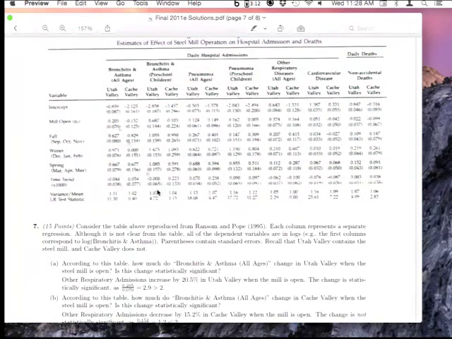One thing that I think we've mentioned at various points, but if not, certainly I'll mention it again now, is that if you have a case where your dependent variable, the outcome, the y variable, is in logs, so what they're doing is basically taking the number of bronchitis and asthma admissions and then taking the log of that and running the log of that on their x's, then when you see a coefficient on an x in that regression, you can interpret it as giving you the percentage change in the outcome. So in this particular case, since it says specifically in the setup that the dependent variables are in logs, you can interpret this 0.205 coefficient as basically being a percentage change. It's actually an approximation, but it's pretty close. So what this is going to tell you is that bronchitis and asthma admissions in Utah Valley increased by approximately 20.5% when the steel mill is open.